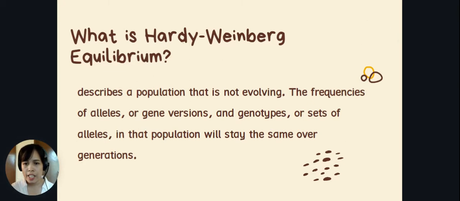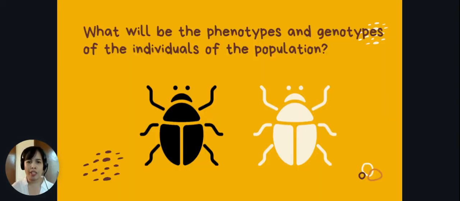Now let's take an example, these two beetles here. Suppose there is a large population of beetles and they come in two colors. You have the dark colored beetles and the light colored beetles. Now, the colors are determined by the A gene having two alleles of a locus.